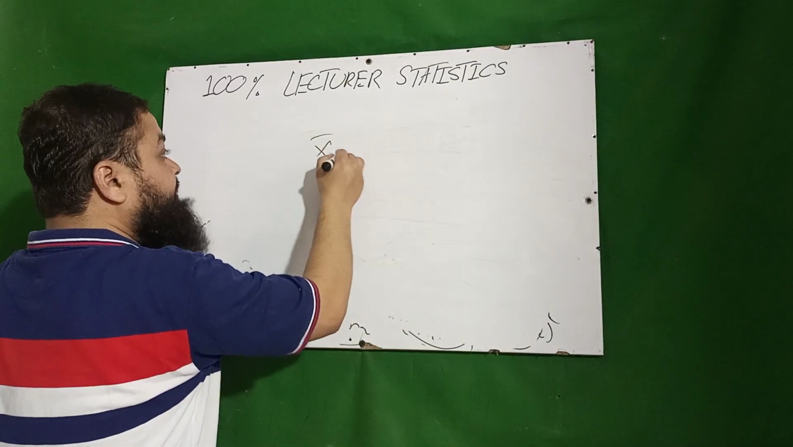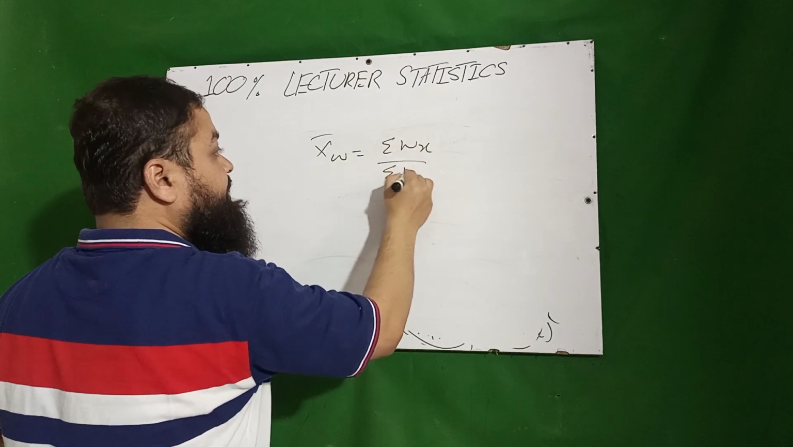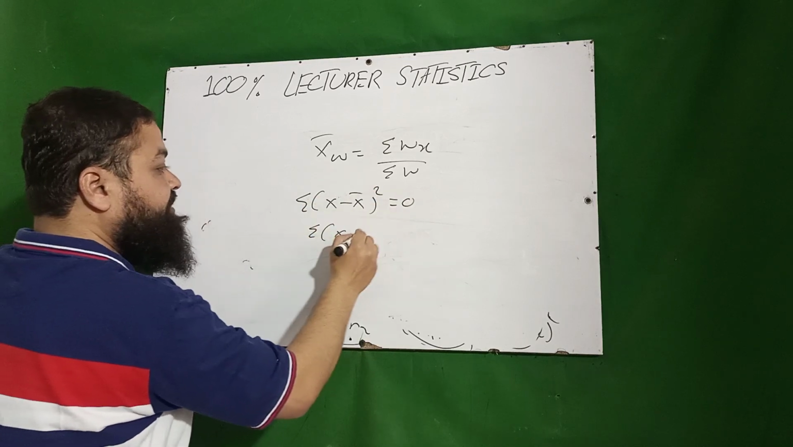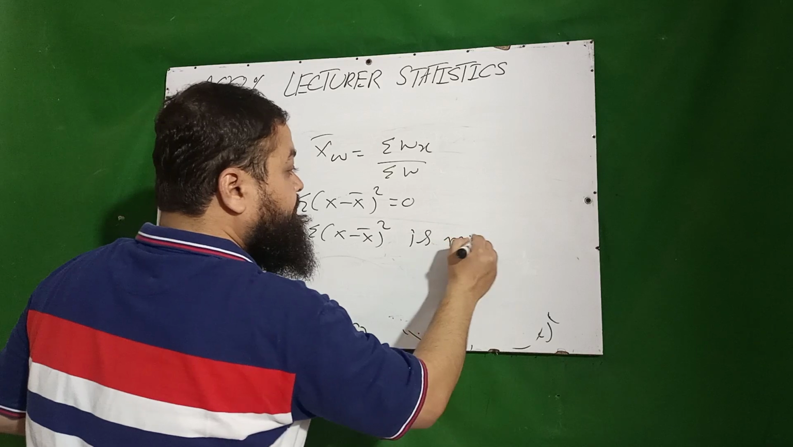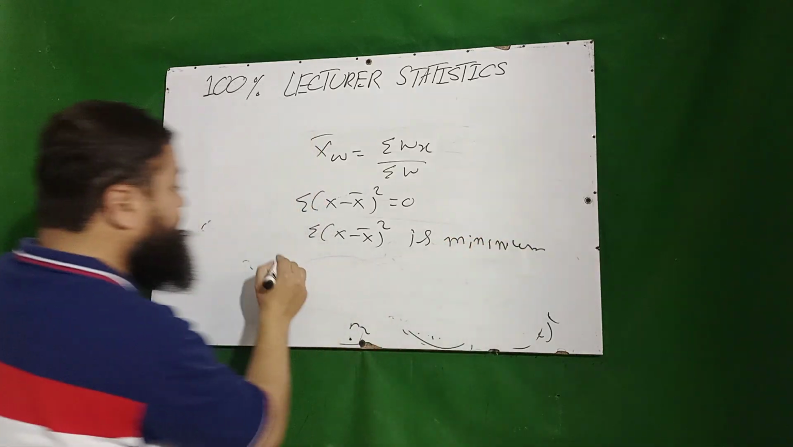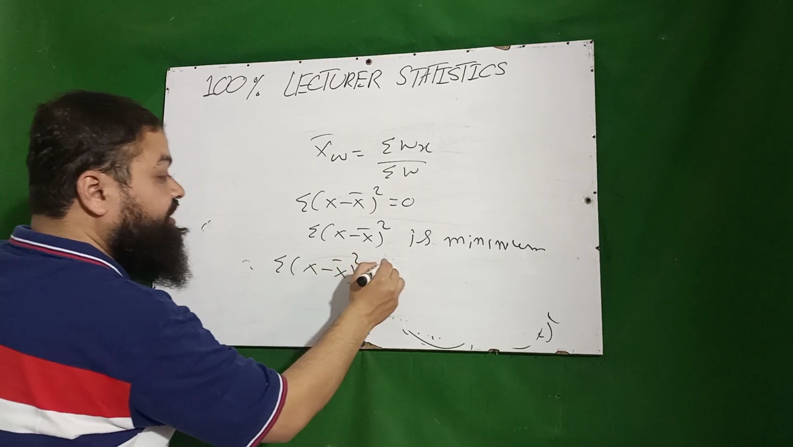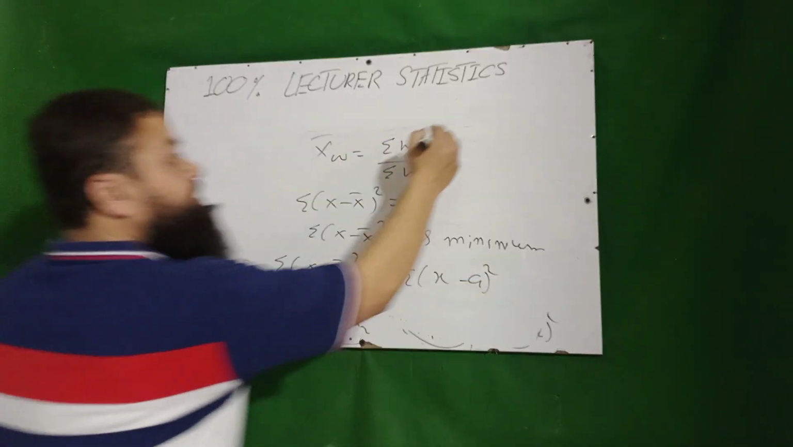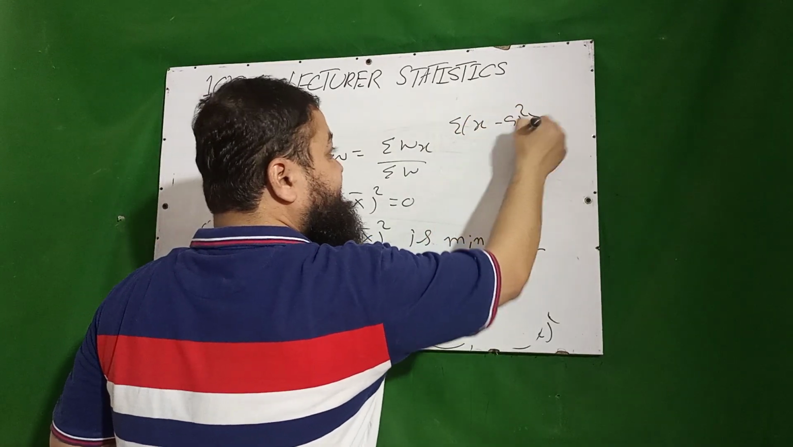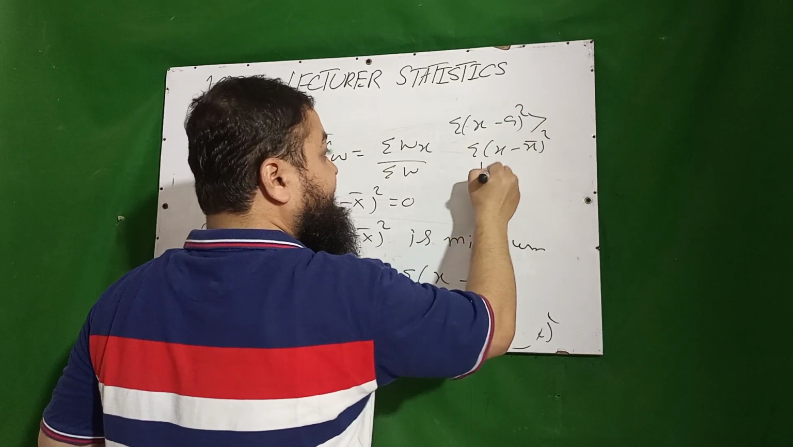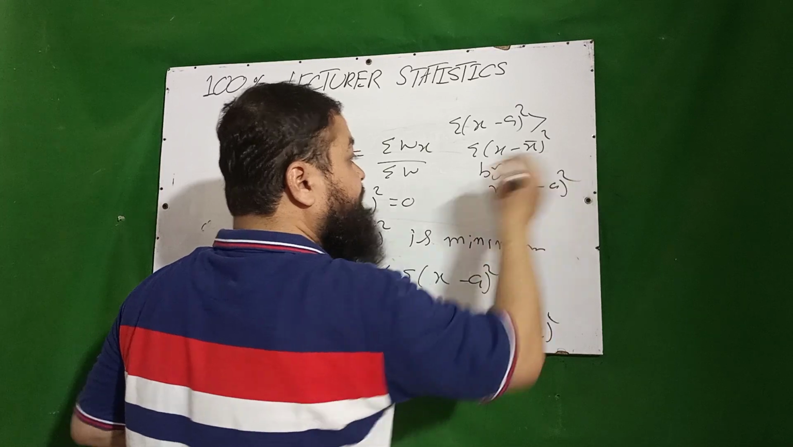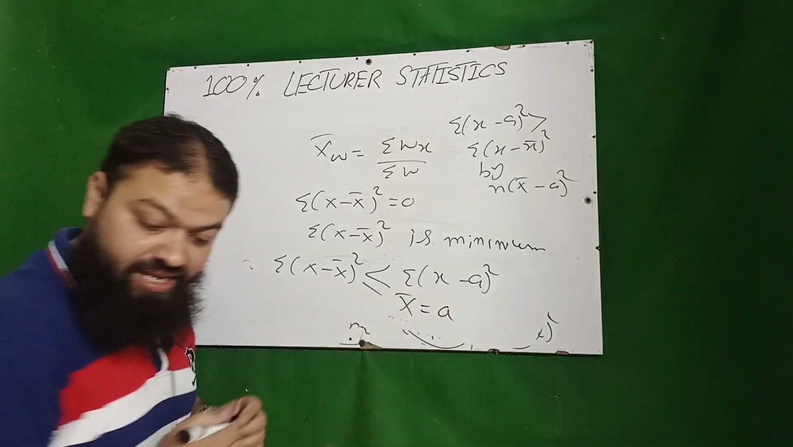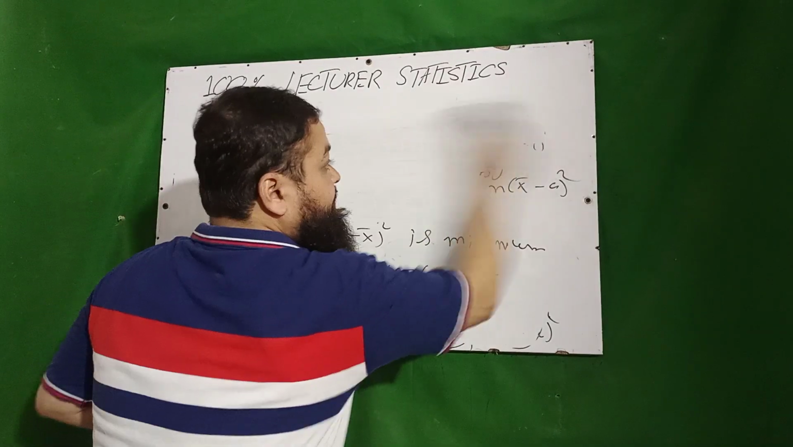Then the weighted mean is equal to summation wx over summation w. And I want to discuss: we know summation of (x minus x bar) equals 0, and summation of (x minus x bar) whole squared is minimum. Minimum means summation of (x minus x bar) whole squared is always less than or equal to summation of (x minus a) whole squared. Summation of (x minus a) whole squared equals summation of (x minus x bar) whole squared plus n into (x bar minus a) whole squared, a very important result, and equality holds when x bar is equal to a. These should be learnt by every student.